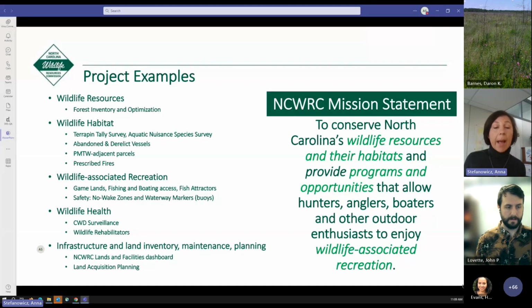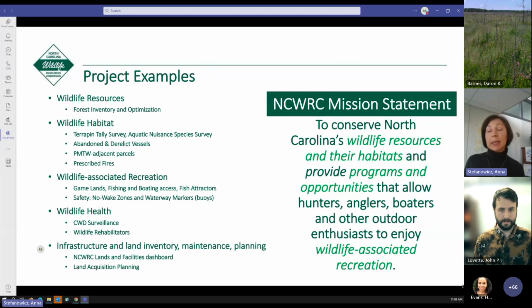So looking back at our agency mission statement on the right, we highlighted key elements, and on the left, we listed related GIS projects that John and I have been working on in the past 4 years.